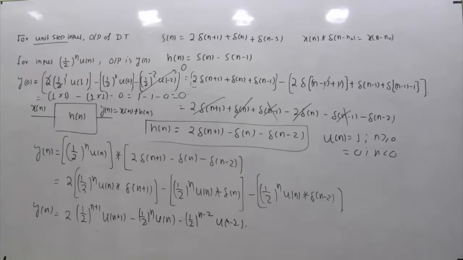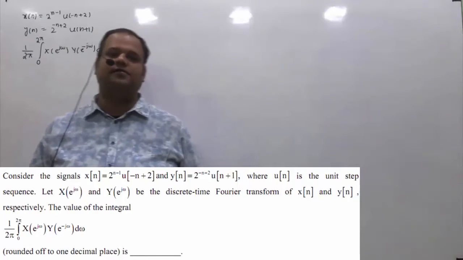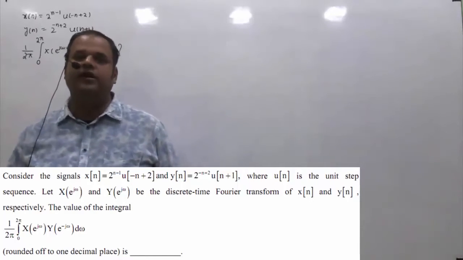Even if I have taken around 5-6 minutes of time to explain this, if you solve this in proper flow, some of the calculation you can do in your mind itself, and you can get the answer within 2 to 3 minutes. So the answer of this question is 0. This is a 2-mark question asked in GATE 2021 of electronics. This is from signal subjects and from DTFT topic.